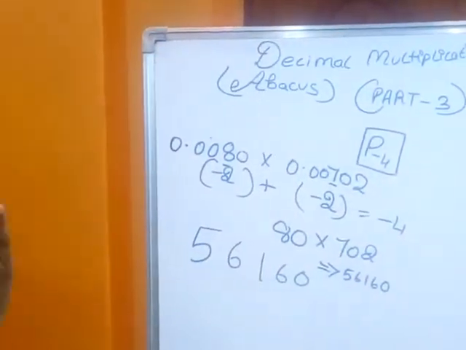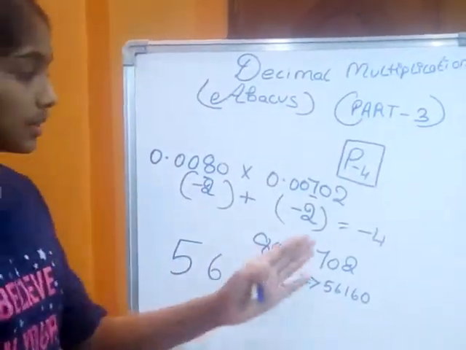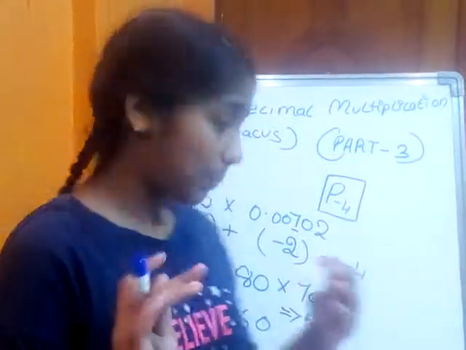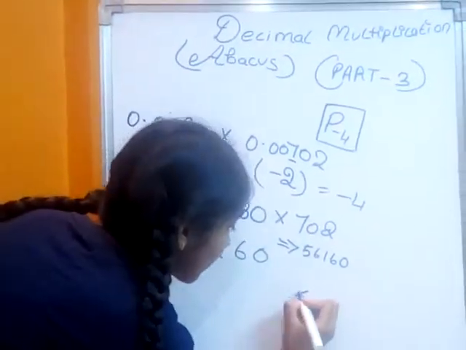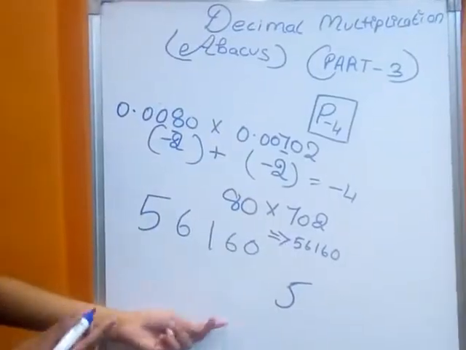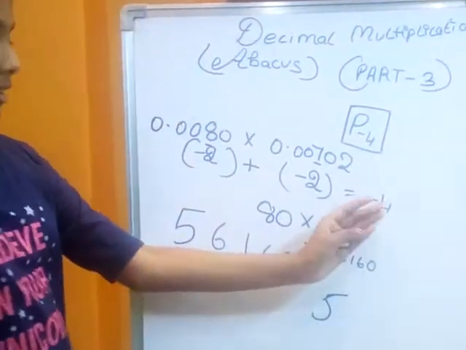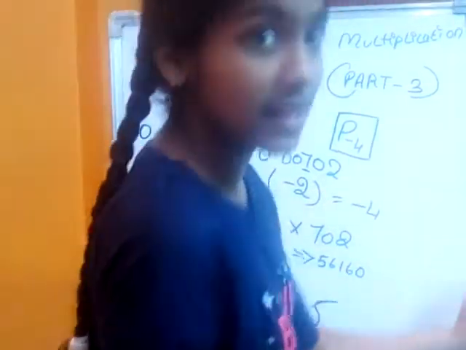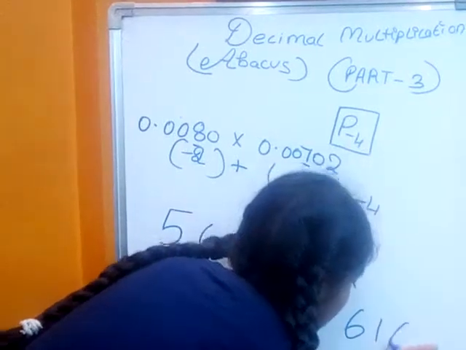How will we do this? I am telling that 56160, we will place the starting number, which is 5, on the minus 4 position and continue with minus 5, minus 6, minus 7. So like that we will continue.